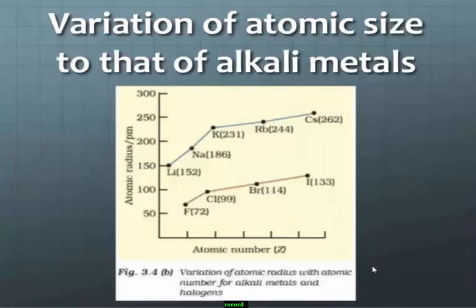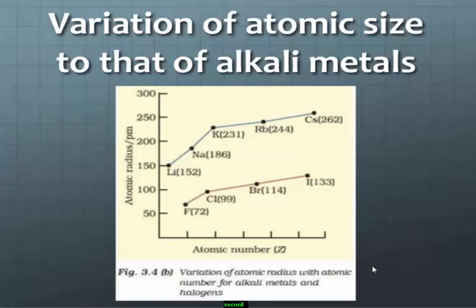Next, variation of atomic size for the alkali metals. I already told you down the group atomic size increases. Take the example of group 1 elements, the alkali metals: lithium, sodium, potassium are shown with increasing atomic size.